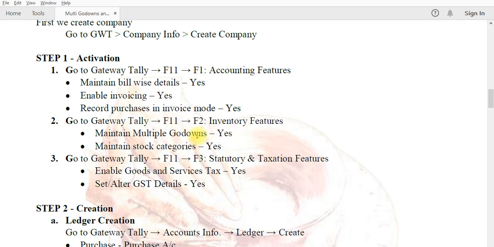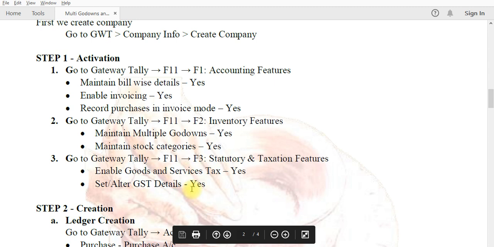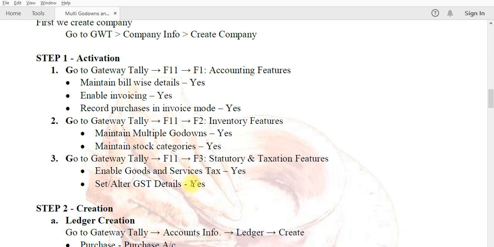We give the special option multiple godown yes, maintain stock category yes. Go to Gateway of Tally, F11, F3 statutory and taxation features. Enable Goods and Services Tax is a must, yes. Set or alter GST details is a must, yes. We give it. The only purpose of this option is that we enter our company GST numbers. So we activate these steps.